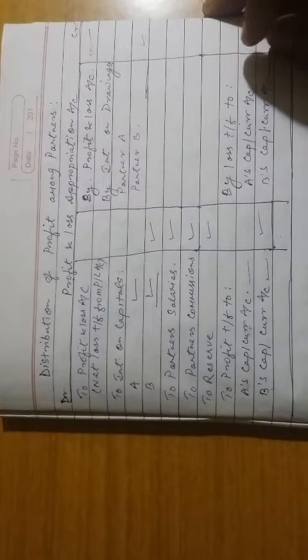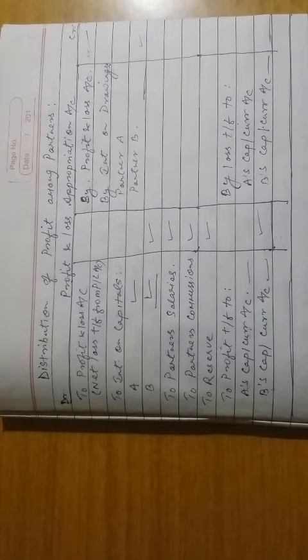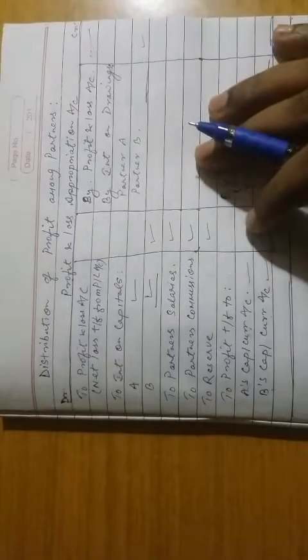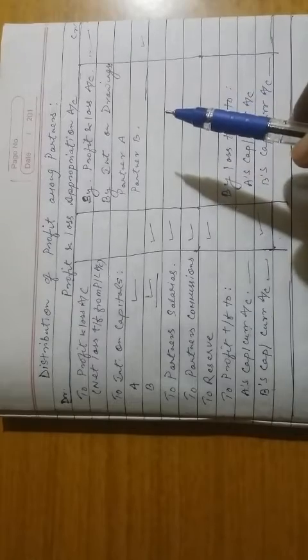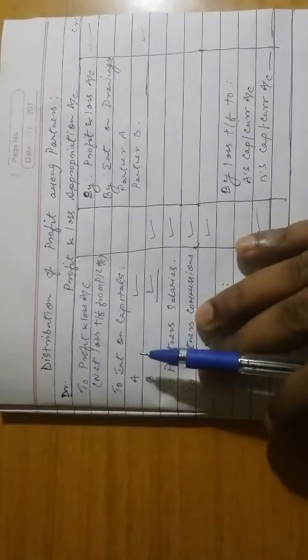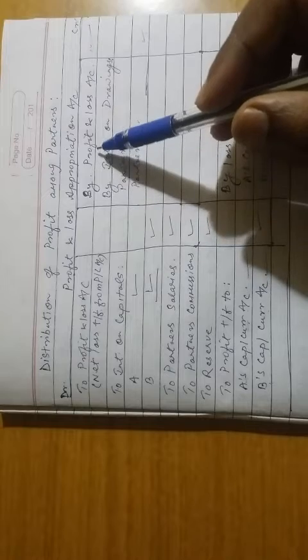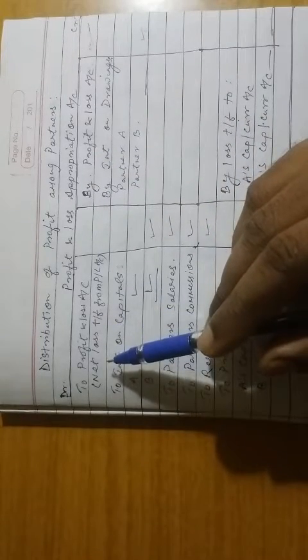Now the next topic is profit and loss appropriation account. Profit and loss appropriation account is prepared after profit and loss account. It is not compulsory, but is prepared only when there is profit and the partners have to distribute the profits. So what is the first step? The first step is transferring net profit from the profit and loss account to the credit side of profit and loss appropriation account. Then the appropriations will be done.